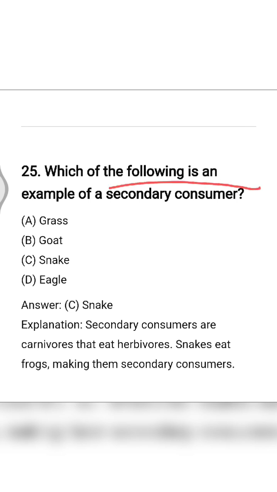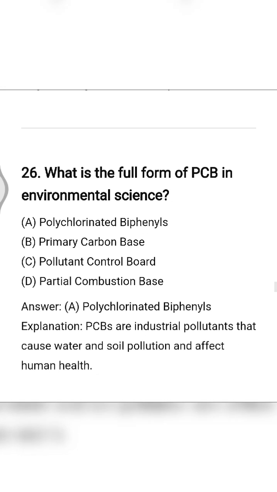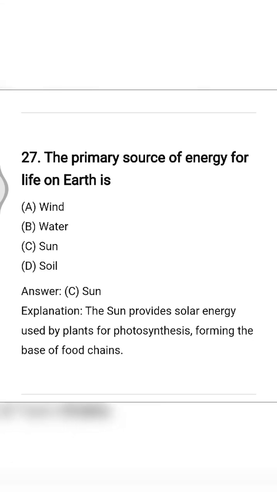Which of the following is an example of a secondary consumer? So snake can act as a secondary consumer. What is the full form of PCB in environmental science? It is polychlorinated biphenyls. Option number A, polychlorinated biphenyls. Next is, the primary source of energy for life on earth is, it also means the ultimate source of light, the sun. Option number C, the correct one.